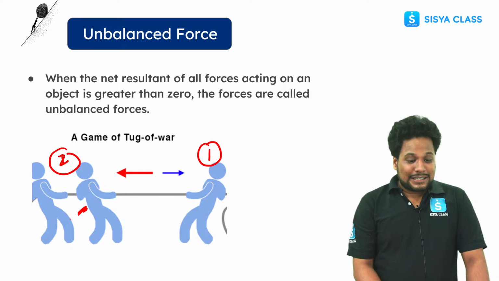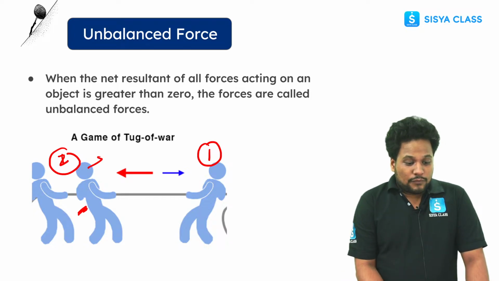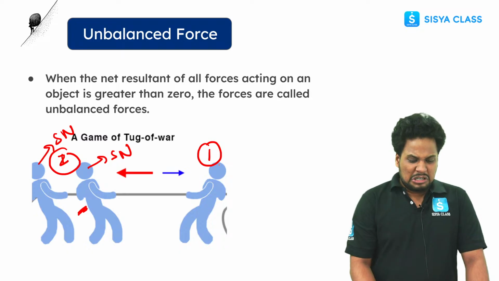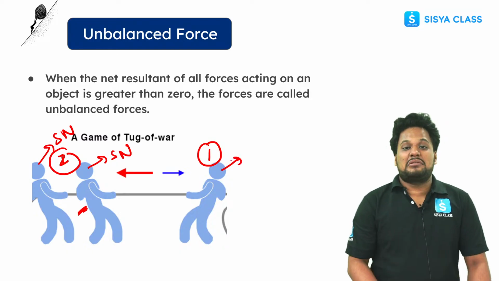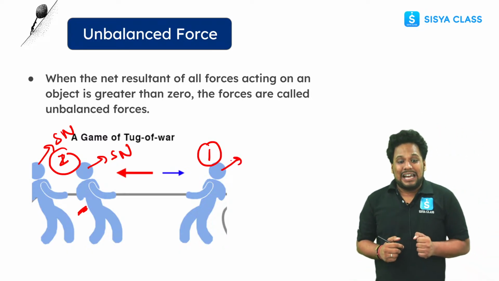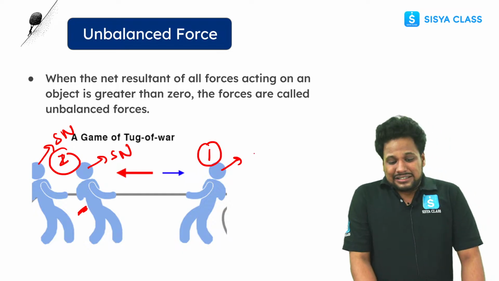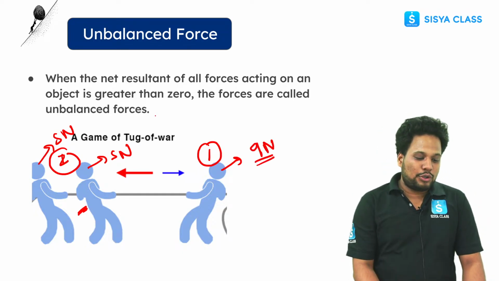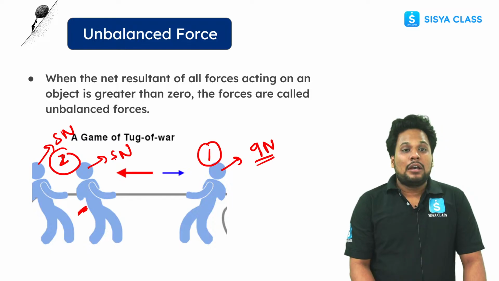Why? Tell me. Let's suppose 5 Newton of force is exerted by this person and 5 Newton of force is exerted by this person, and this other person is too strong, but again he can exert only 9 Newton of force. In that case also this team is going to win, right? Why?